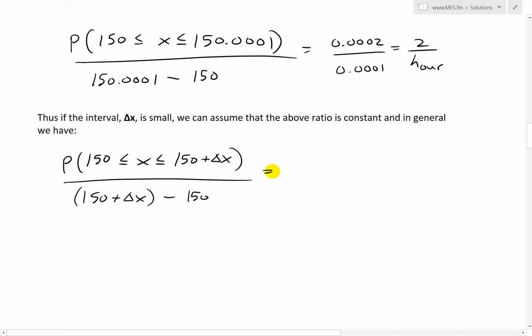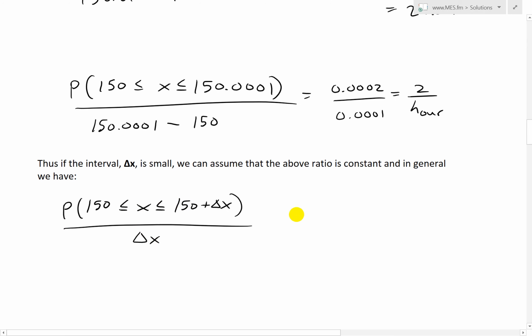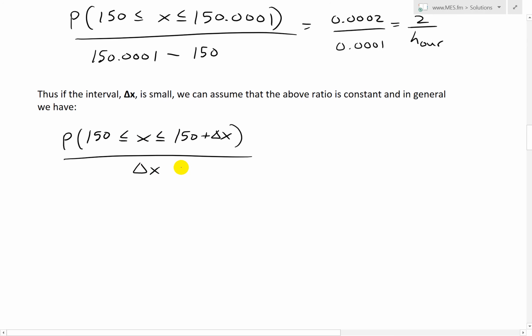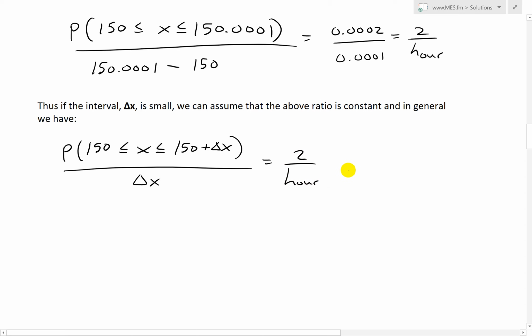So again, the probability of it falling in this interval divided by this difference in the interval right here, in this case equals 2 over hour, which is roughly constant.